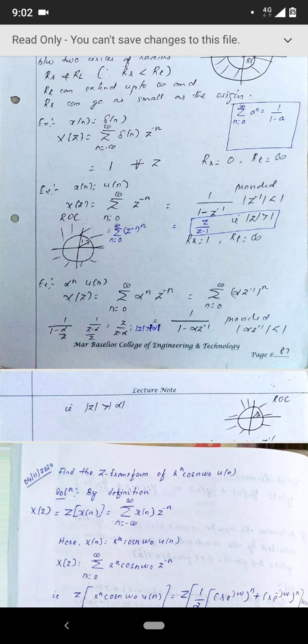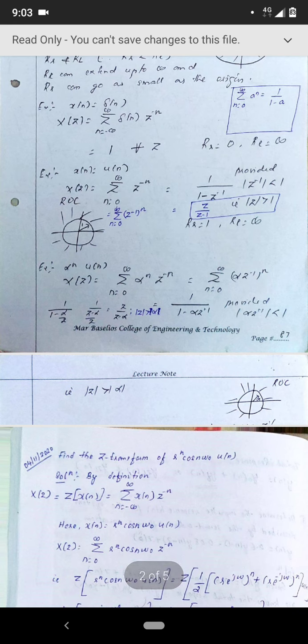Now the similar case itself, the summation will converge only when mod of alpha z raised to minus 1 is less than mod of 1. The same situation: this summation will converge only if mod of alpha z raised to minus 1 is less than 1. There it was z raised to minus 1 only because there were no coefficients. Here we have another coefficient, that is alpha. So mod of alpha z raised to minus 1 should be less than mod of 1.